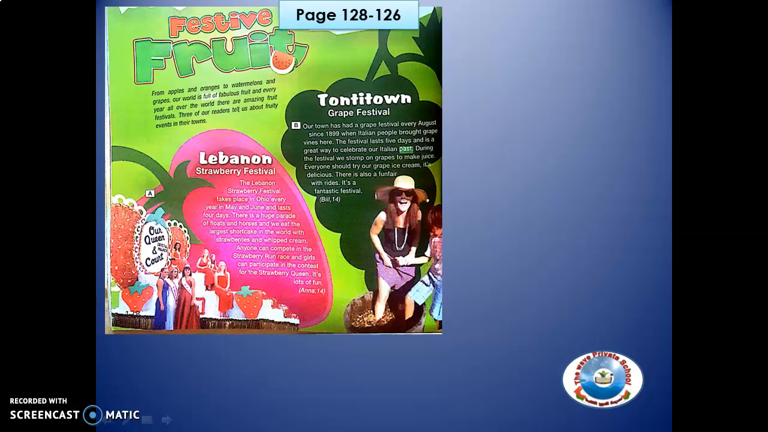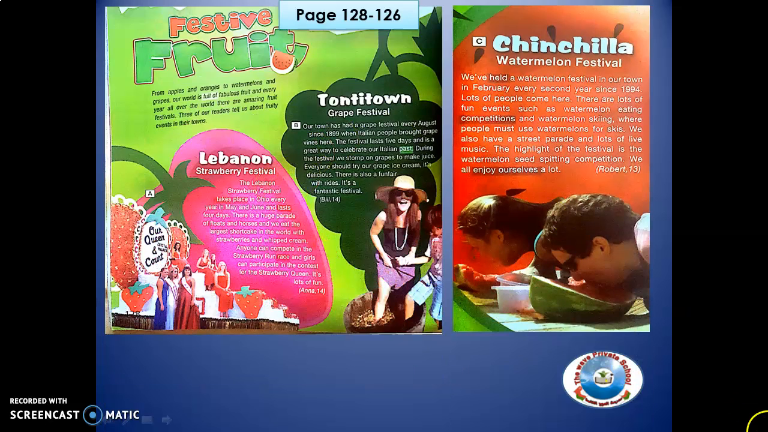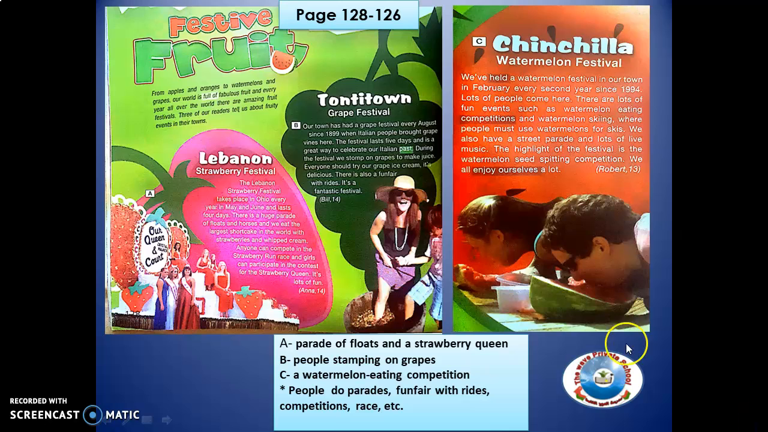Now, this is the festive fruit reading. We have 2: this is the Lebanon Strawberry Festival, the Town Grape Festival, and the Chinchilla Watermelon Festival. And on the previous page, in reading activity 1, you are asked to match. So in activity 1, this is the answer. A, parade of floats and strawberry queen. Letter B, people stamping on grapes. And C, watermelon eating competition.